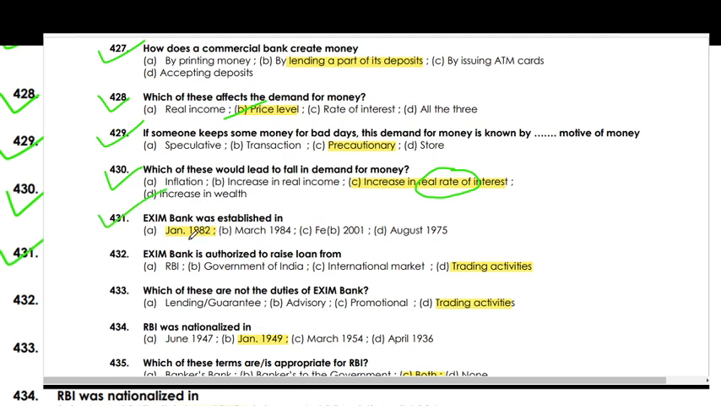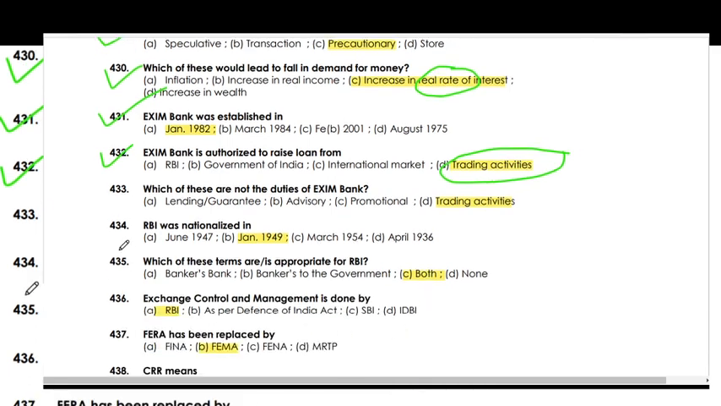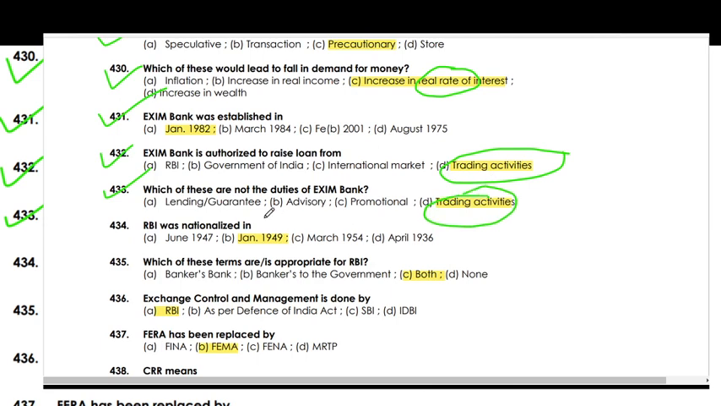Exim Bank was established on 1st January 1982. Exim Bank is authorized to raise loans. Which of these is not a duty of Exim Bank? Trading activities are not its duty. Before this, Exim Bank was authorized to raise money, and which of the following is not its duty? The right option is that advisory is not an option.